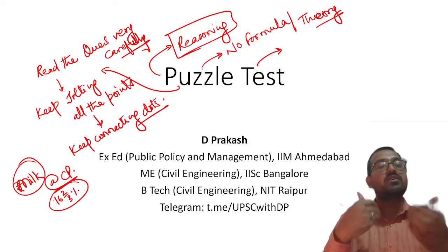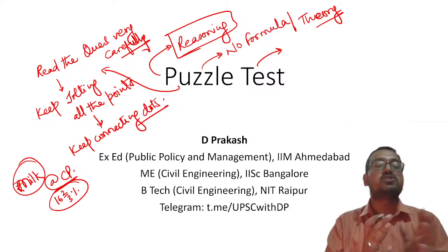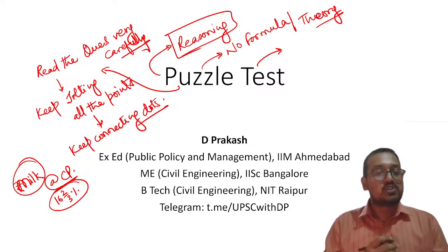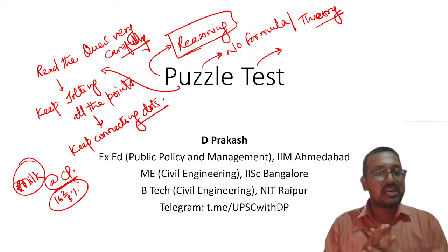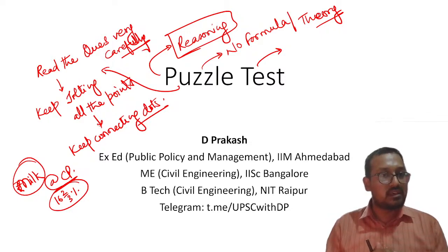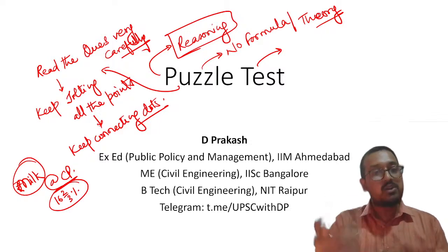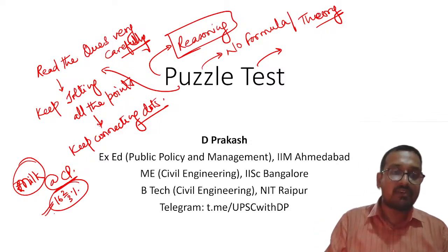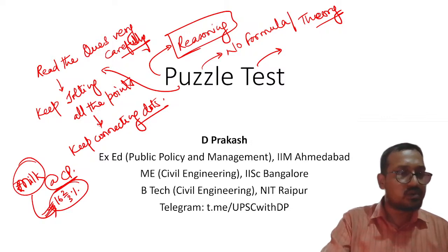I hope all of you have solved it. If not, please let me know. I will make sure that in the next class I will solve it for you. Since two of my students, who are very diligent and sincere, have asked me this question, I was in doubt whether students are really able to solve this question or not. So I will recommend you to check it out. If not, please reach out to me.